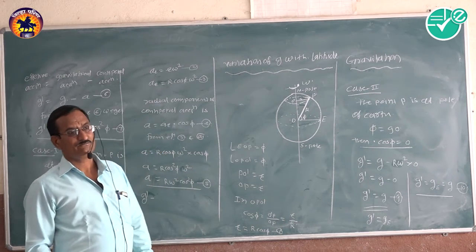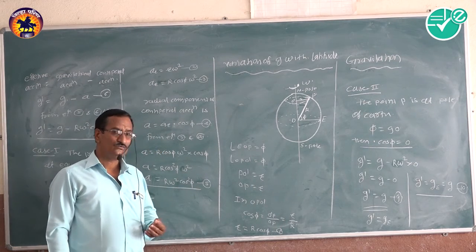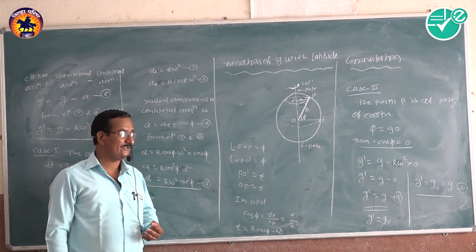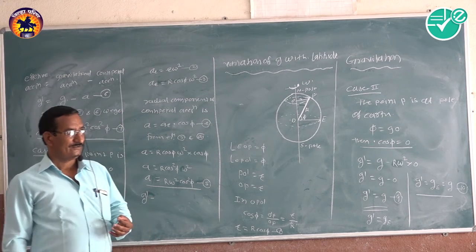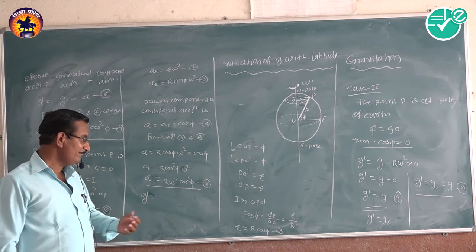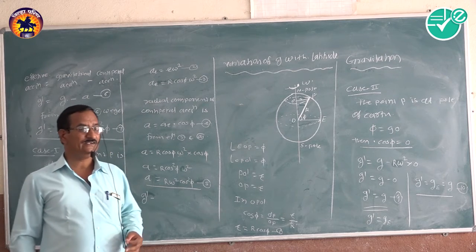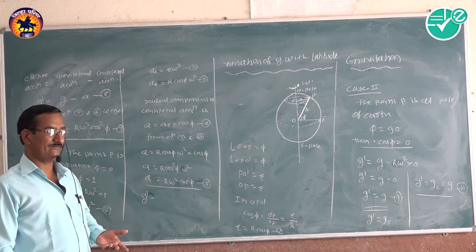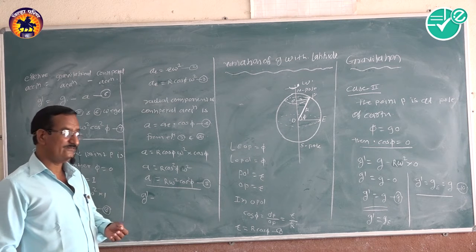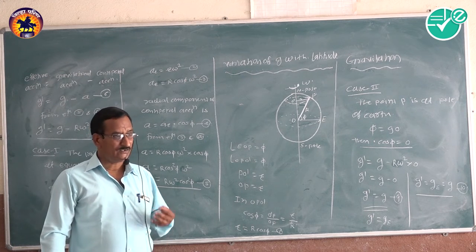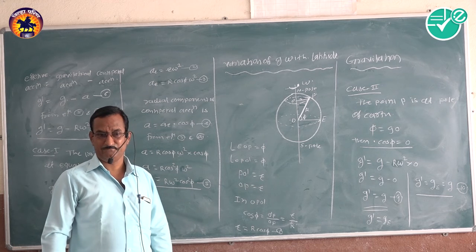After that, we have to see the definition of gravity, then gravity on the surface of the earth, that is small g is equal to capital G capital M upon R square.